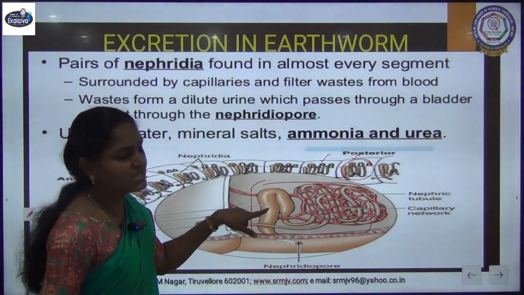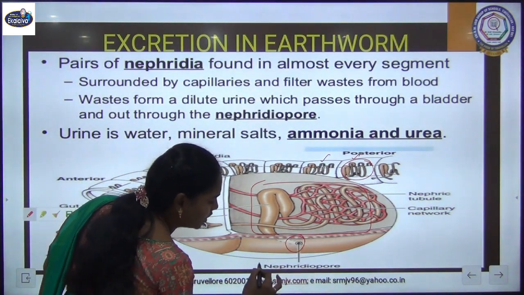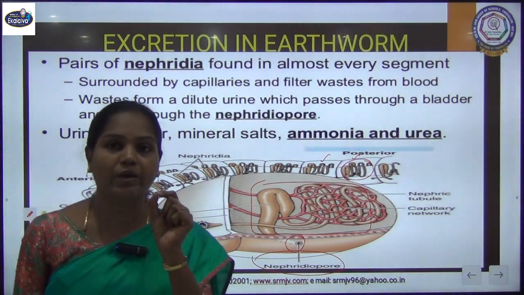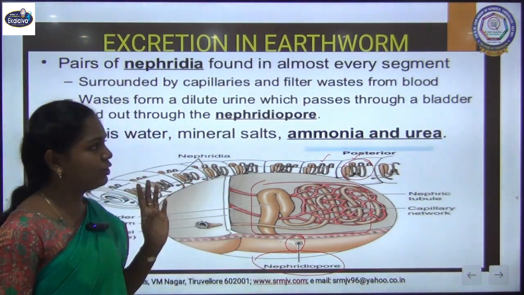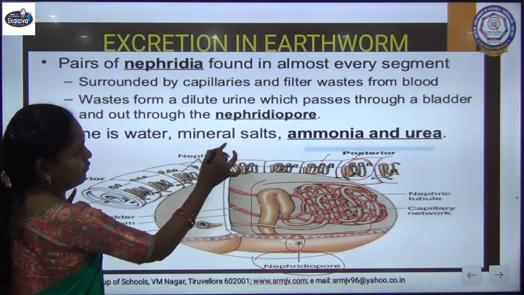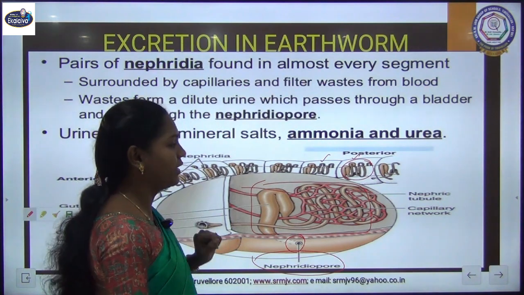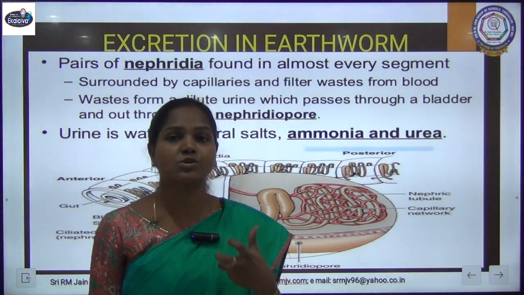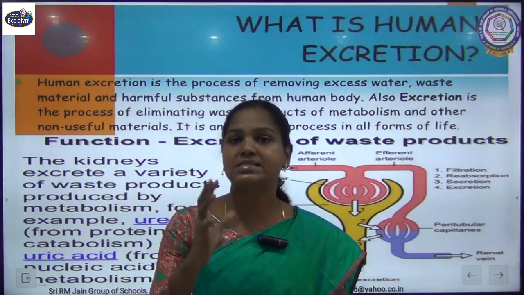This tubular structure we call nephridia, and it has an external pore called the nephridiopore. Through this nephridiopore it excretes all the waste produced in its body: excess water, mineral salts, ammonia and urea. So this is how the lower level organisms possess some excretory organs and some process of excretion in their body.